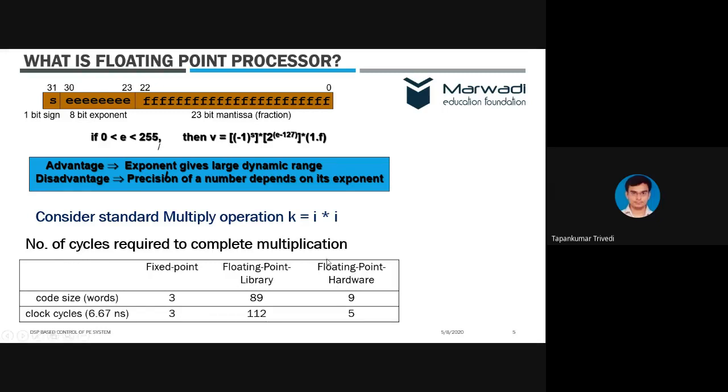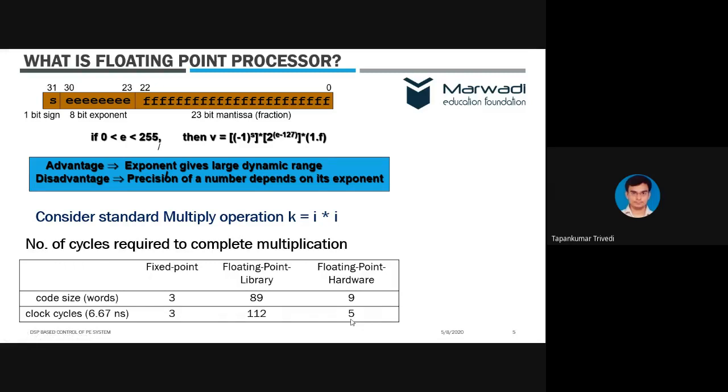On the contrary, if we have floating point hardware, as we have in 28335, then the code size will be only 9 words, and the time required to execute will be only 5 cycles of 6.67 nanoseconds. So you can compare this with fixed point processors. For multiplication we have 112 cycles, and with floating point hardware in 28335 we have only 5 cycles, which means we can do faster processing in minimum time.